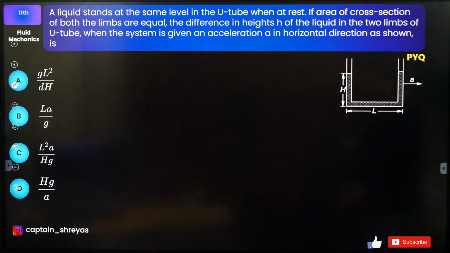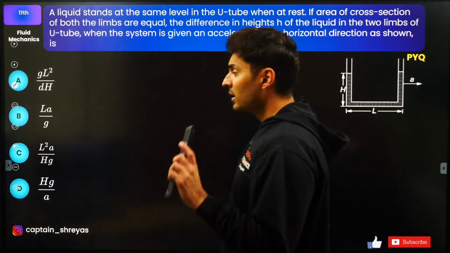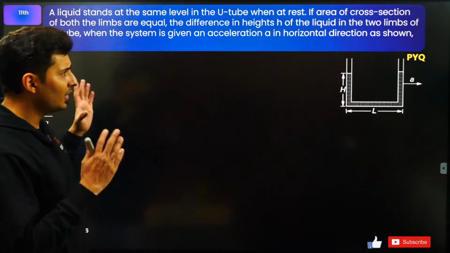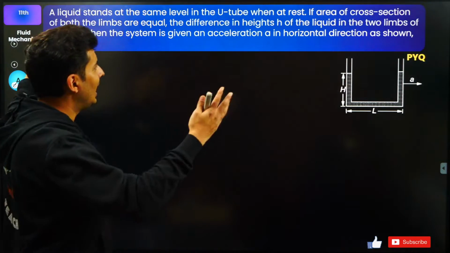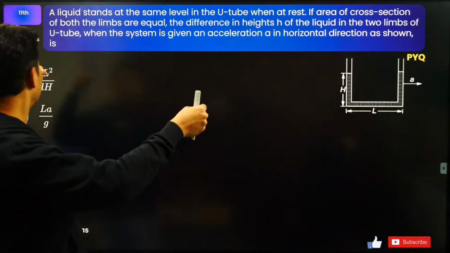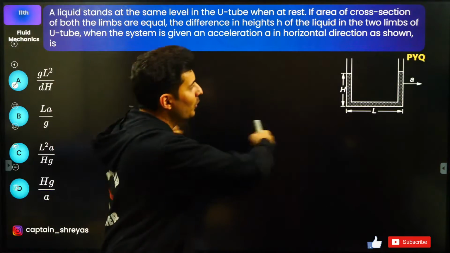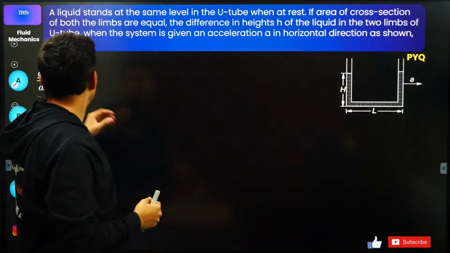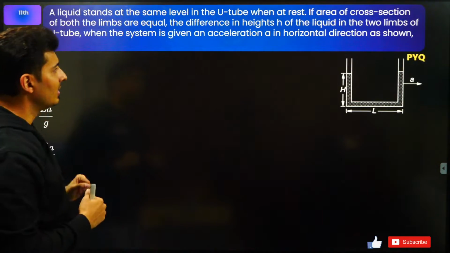Moving on to the next question on your screen. There is a liquid, and it is at the same level in a U-tube. It's a PYQ kind of question, and the area of cross section on both the limbs is the same. If you accelerate those limbs together with an acceleration A, then what is the height difference in the liquid?